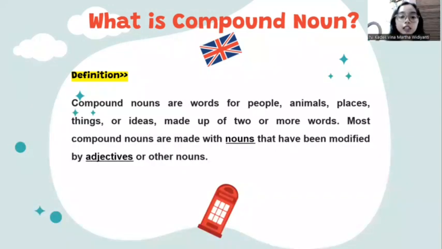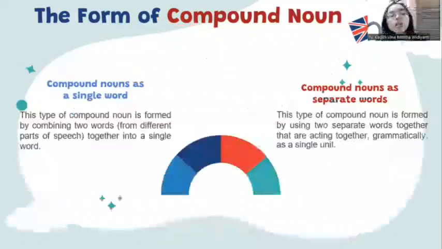There are a lot of ways to create a compound noun, but in this definition, I just put adjective with other nouns like that. Actually, there are a lot of ways to make a compound noun. Then let's move to the form of compound nouns. There are 2 forms of compound noun. The first is compound nouns as a single word.